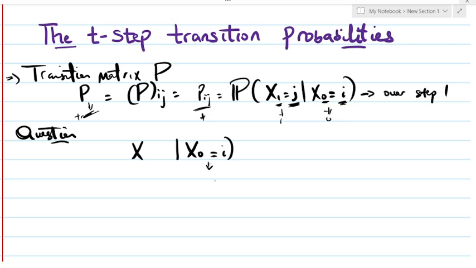Assume that today is Monday and tomorrow is Tuesday, but we are not concerned about the weather of tomorrow. What we are concerned about is the weather of Wednesday. Do you know that we have already jumped a step? This is 0, this is 2. We have already jumped one step.